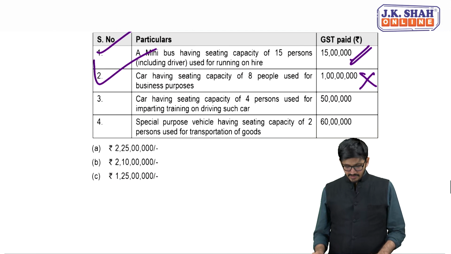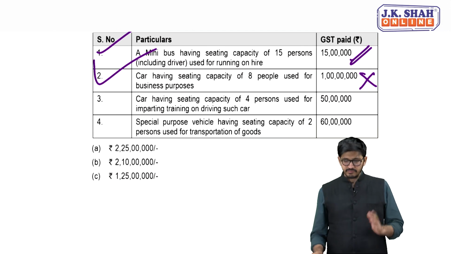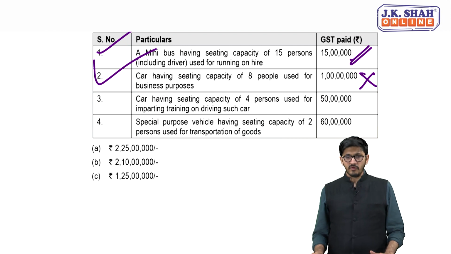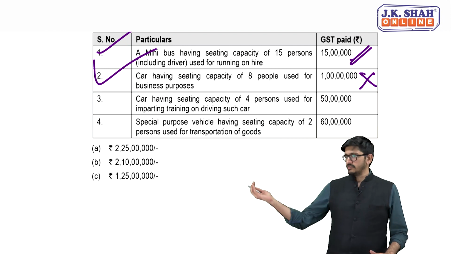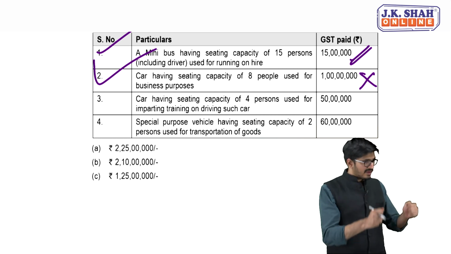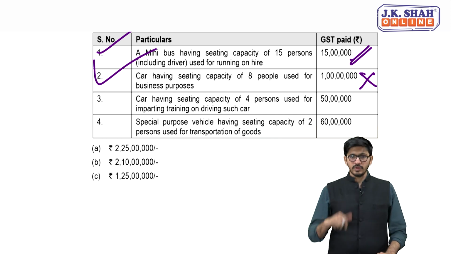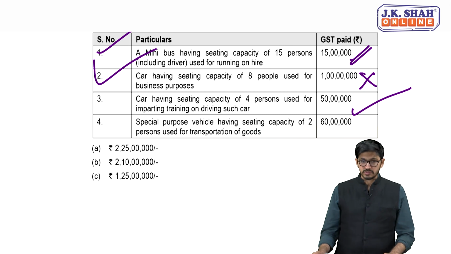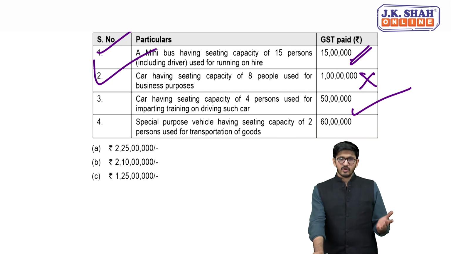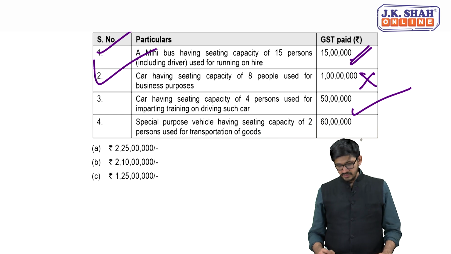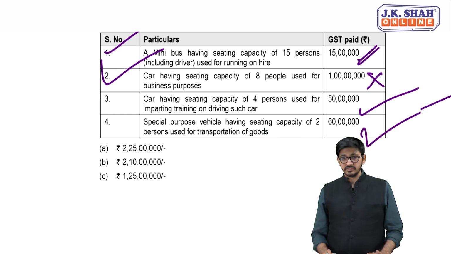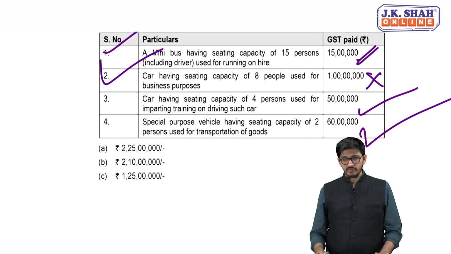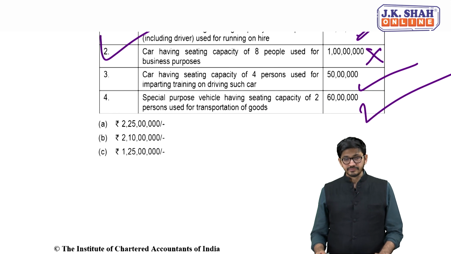What about a car having seating capacity of 4 persons, used for imparting training? Obviously here you are falling under that exception. So if you purchased a car for teaching how to drive, you will get the ITC. A special purpose vehicle having seating capacity of 2 persons, used for transportation of goods. This is not covered under 17.5 altogether, my dear friends. So obviously it is used in the course or furtherance of business, and you will get the ITC of the same.